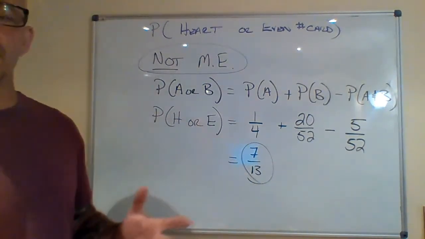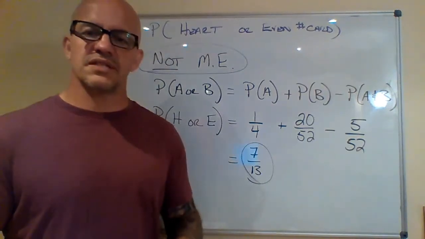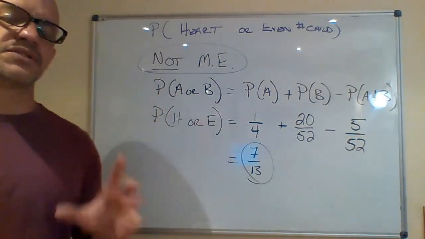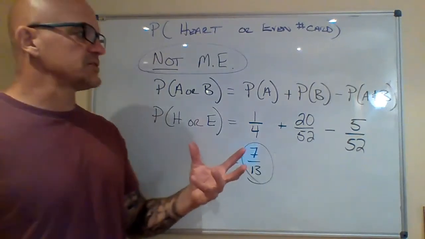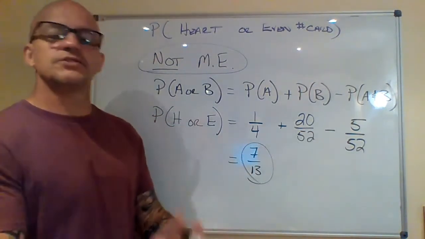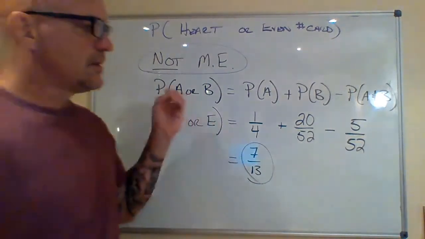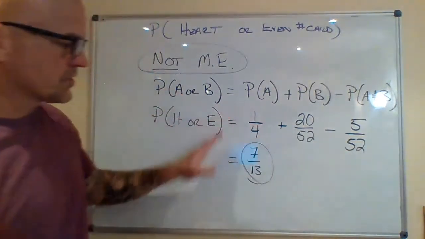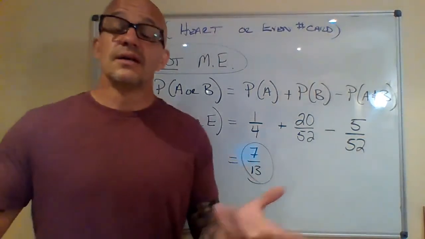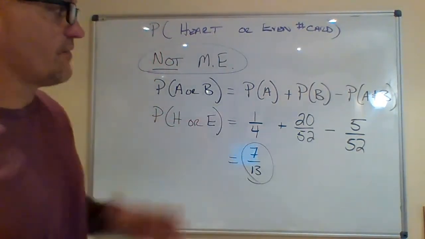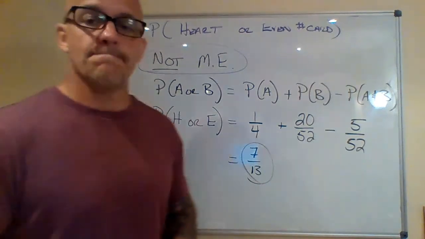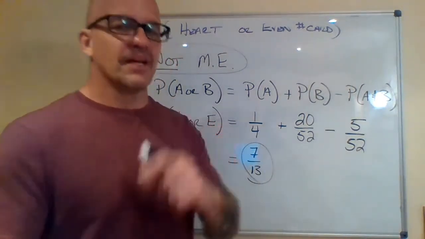And of course, since we just said there's a 2, 4, 6, 8, and 10 of each suit, that means there are 5 numbers that are indeed hearts. So that's why this is 5 out of 52. So then you turn to your calculator, Desmos, throw that in there, and of course it does give you a calculation of 7/13, which is slightly over half. You have over 50% chance of getting a heart or an even card. Hopefully you got that. Let's try another.